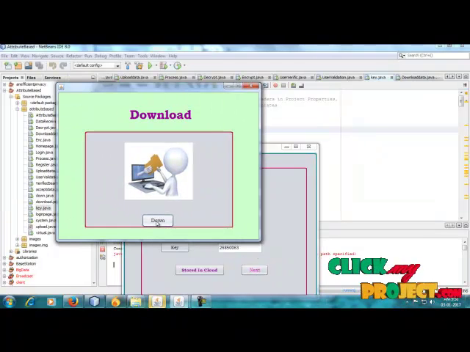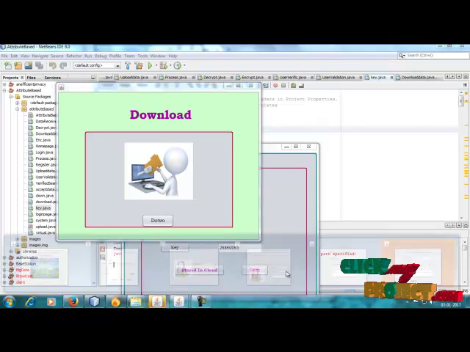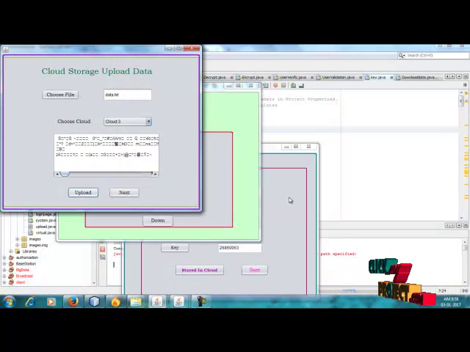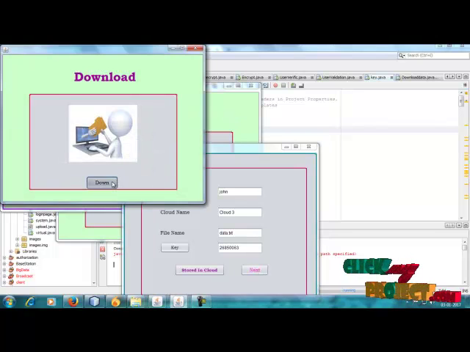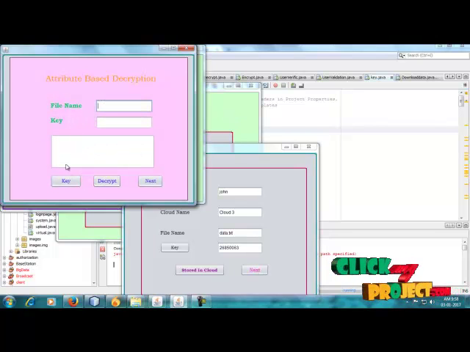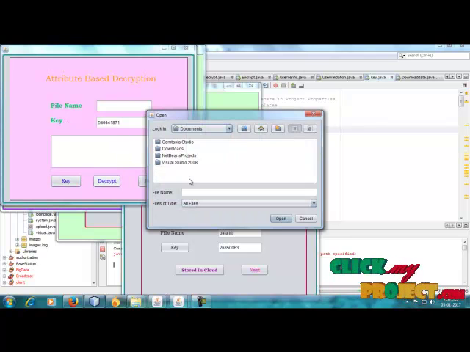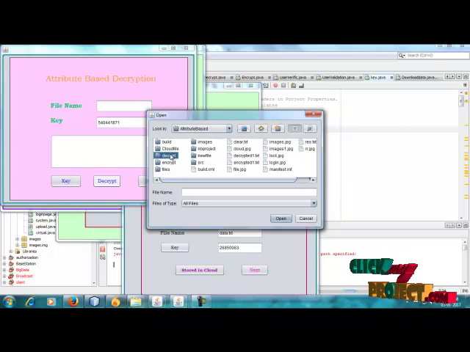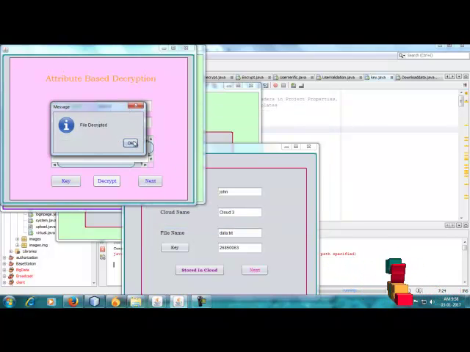This is the download. So the data is successfully stored into the cloud. So this is the file send. Okay, so this is the data successfully stored into the cloud. So download. This is the attribute based decryption. So this is our key. So when I click, the data will be decrypted. So this is the file name. Attribute based decrypt file. So data.txt. So here this file also I encrypt the data.